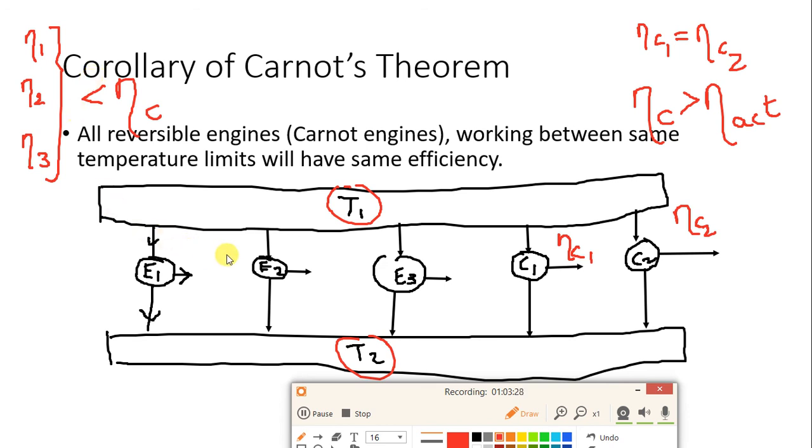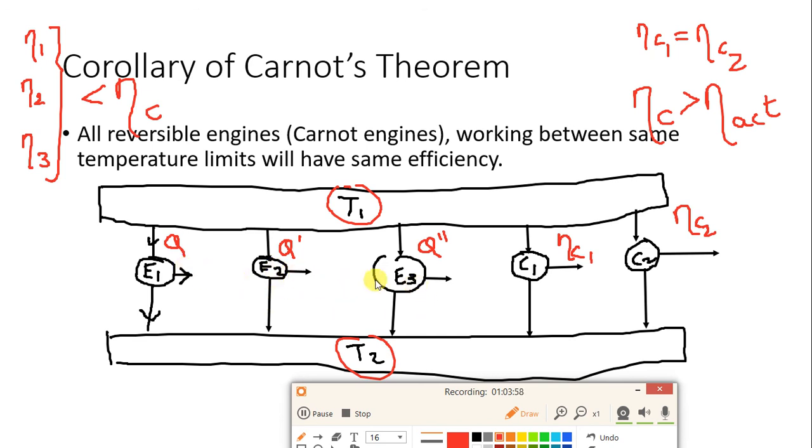Okay, now come to the other part. Suppose these are the three heat engines. It is not necessary that each heat engine gets the same heat. Suppose this is Q. Suppose this heat engine is receiving some other heat, Q dash, and this heat engine is receiving some other heat, Q double dash. It is possible. Why? Because these are actual engines. Suppose here CNG is used, here petrol is used, here diesel is used.